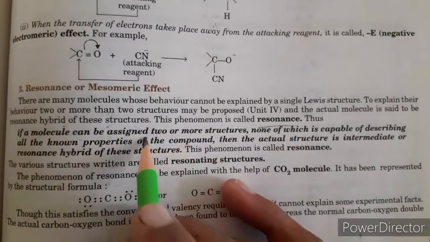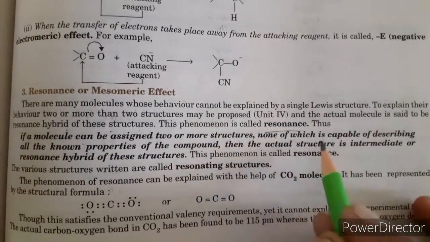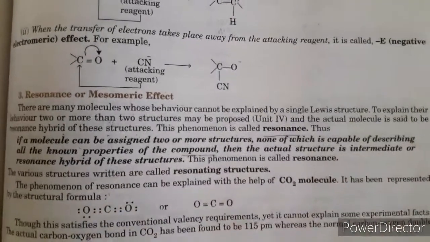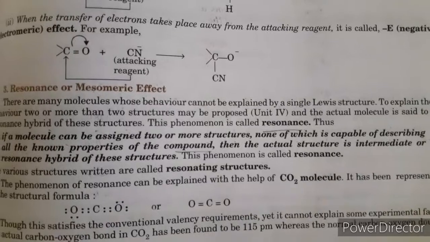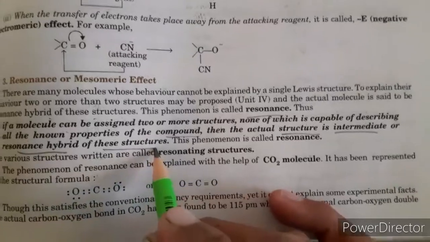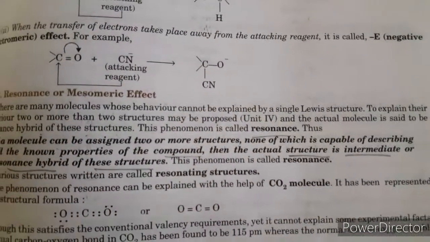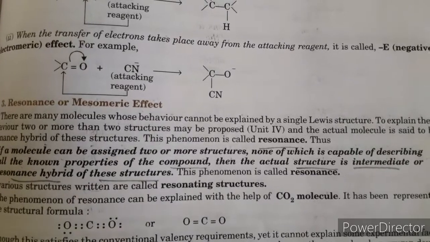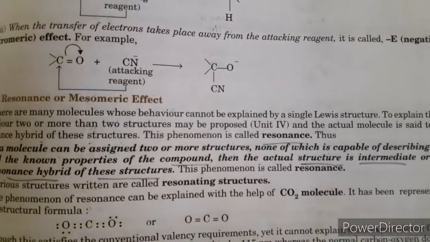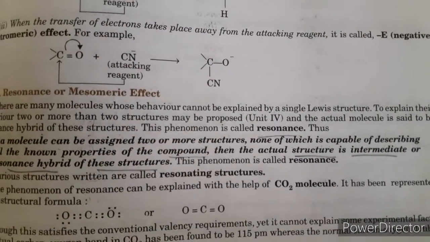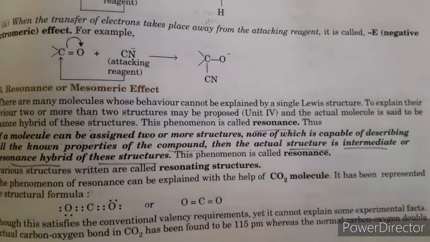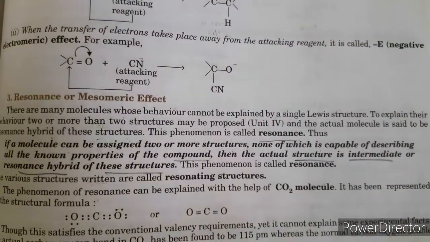If a molecule can be assigned two or more structures, none of which is capable of describing all the known properties of a compound, meaning no single structure explains all the properties of that compound, then the actual structure is the intermediate or resonance hybrid of these structures.